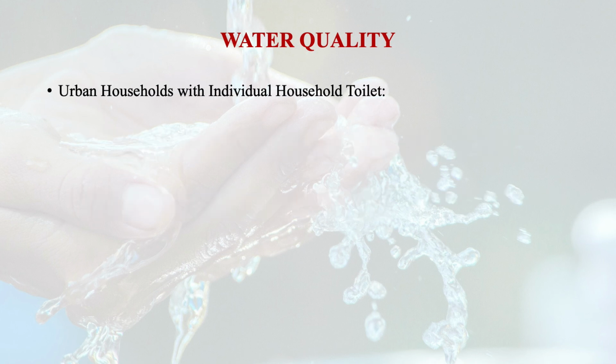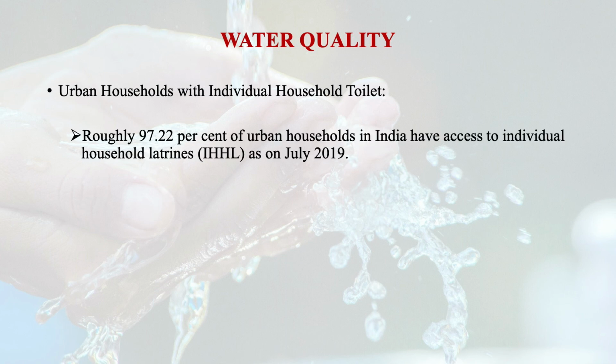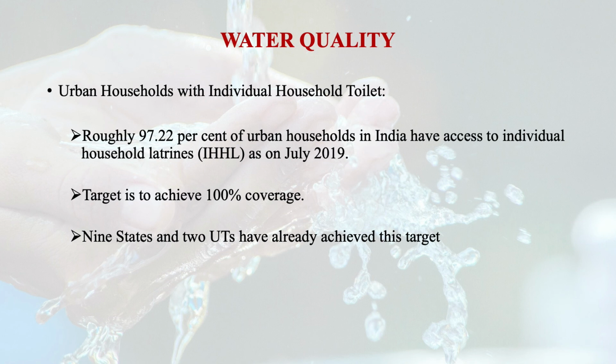And when we talk about urban households with individual household toilets, our progress is that roughly 97.22% of the urban households in India have access to an individual household latrine as on July 2019. The target is to achieve 100%. And 9 states and 2 union territories have already achieved this target. Delhi has a meager coverage of below 1%, as only 5963 of the target of 1,25,398 IHL, meaning individual household latrine, are done, and we have to improve in this direction.